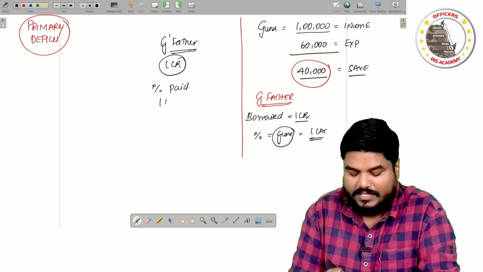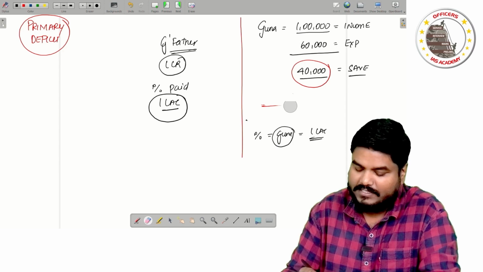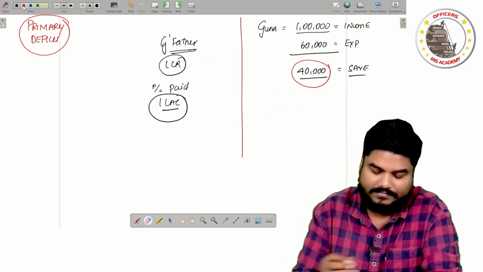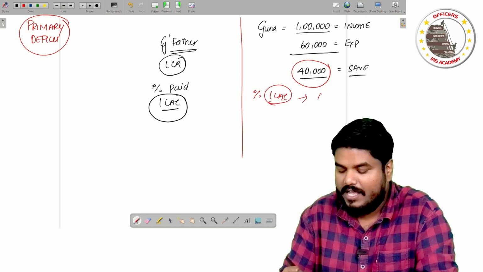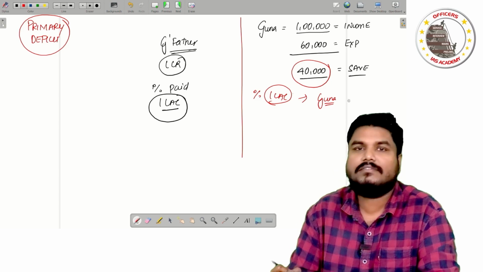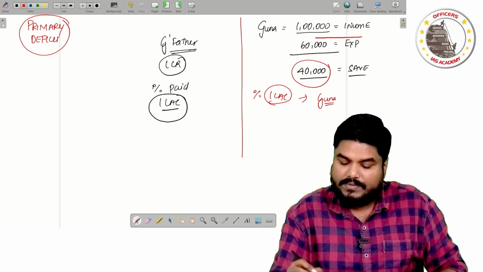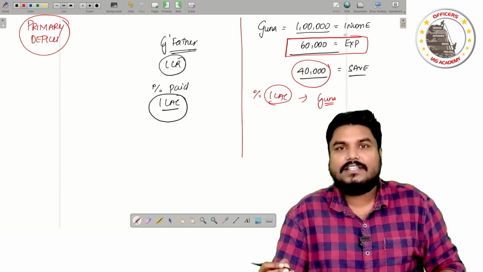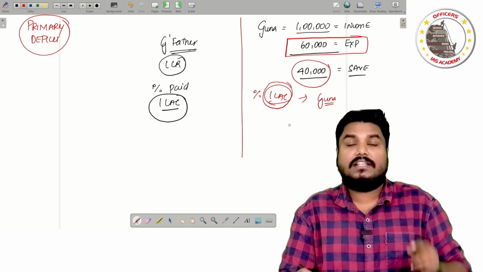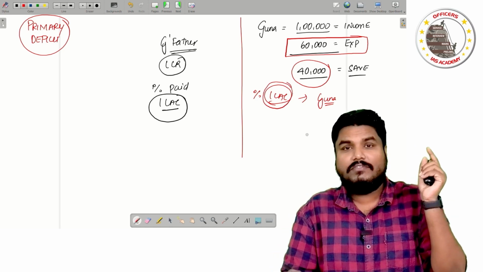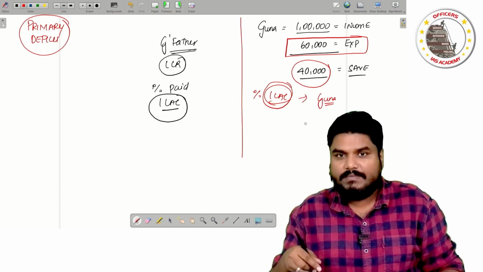Assume that the interest amount is 1 lakh, and Guna is paying that interest of 1 lakh rupees. So now what happens to the total expenditure? Guna's actual expenditure is 60,000 and Guna has to pay another 1 lakh rupees interest, because Guna's father has borrowed.